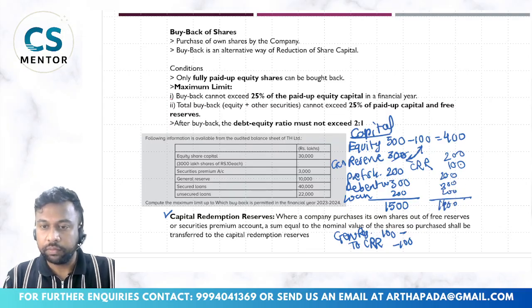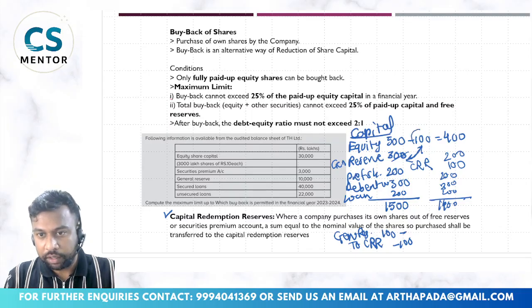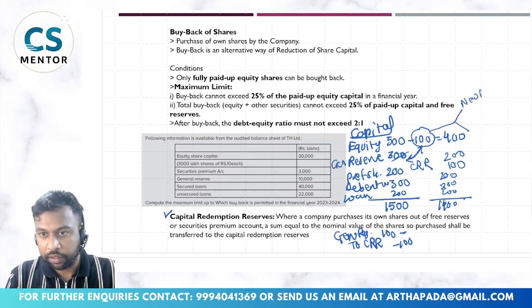Now there is one typical catch in CRR: to the extent of buyback I have to create the CRR. Now let us say for the buyback of this 100, just pay attention carefully. In the question it is given that we have issued new debentures of 50, and for the balance we have utilized general reserve of 50.